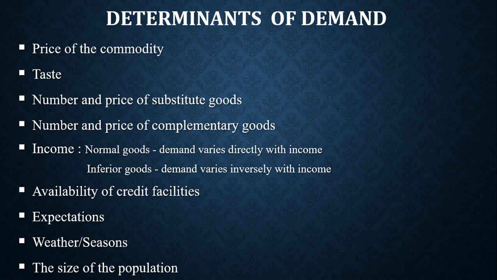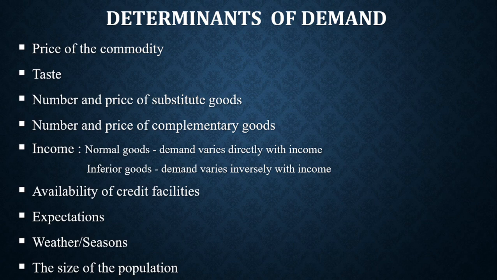So, for a complement, if the price of a complement increases, it is likely the demand for the commodity in question will reduce because the complement you are supposed to use together with the commodity in question has become very expensive. To buy more of the commodity in question, you have to buy more of the very expensive complement. So that is also one thing that determines demand.